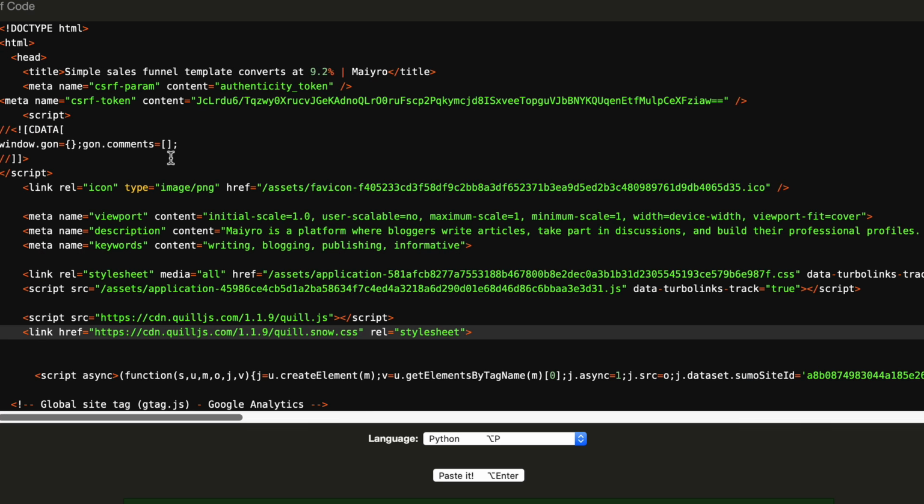Let me show you the code. Now, maybe I'm missing this. That's a possibility that I've just overlooked this. I can't find a canonical tag in the code anywhere.